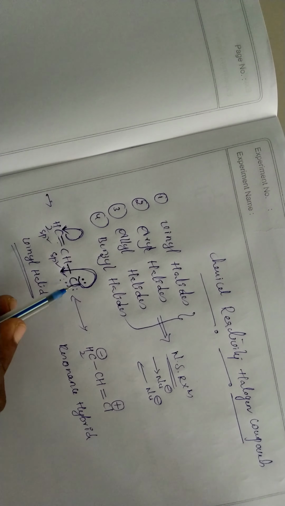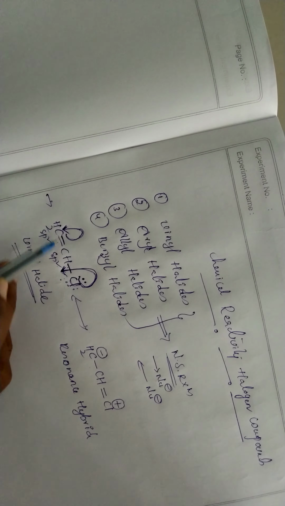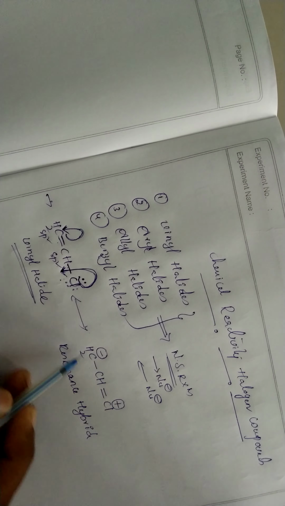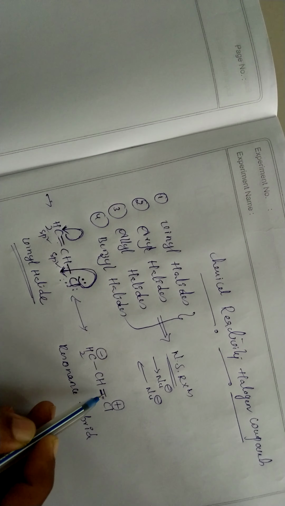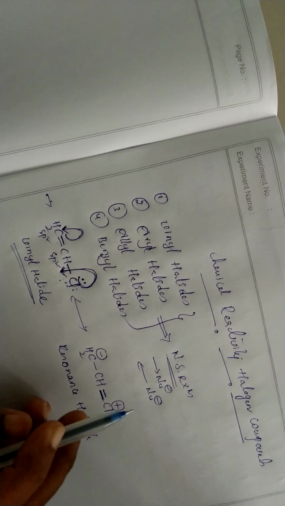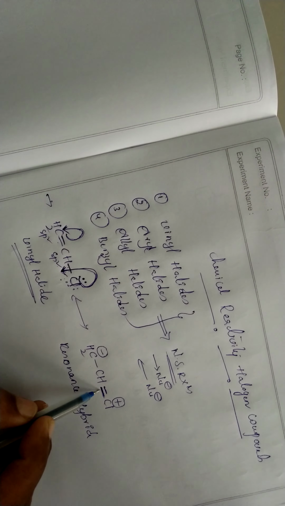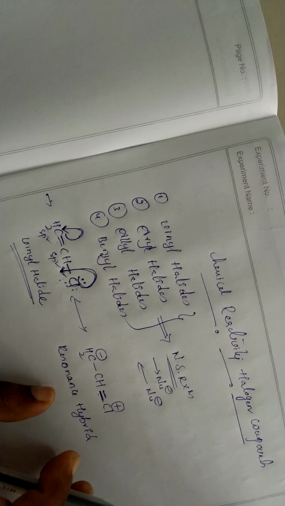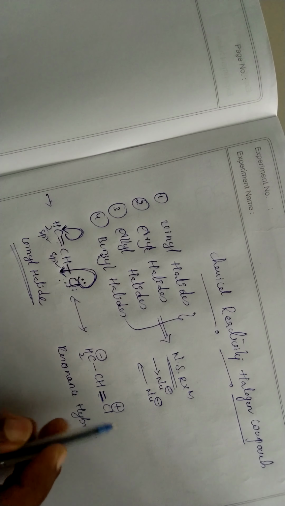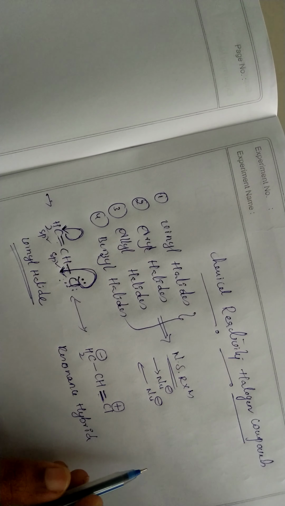But here chlorine does not want to leave, because its lone pair of electrons is involved in the delocalization, and there is a double bond formation. Due to the double bond nature, the bond between carbon and chlorine becomes shorter. Here it is a single bond, here it is a double bond. So due to the formation of the double bond, the bond between carbon and chlorine becomes closer, and chlorine is not easily eliminated as Cl minus.